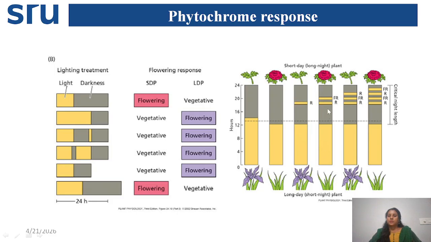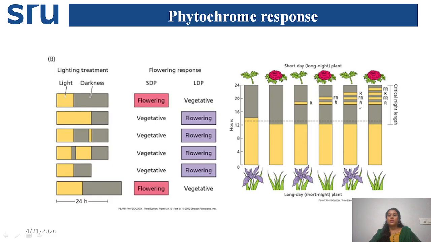Here you see, they interrupted this night period, but first they gave red light. Suddenly, the red light means the PR is converted into PFR. That PFR inhibits flowering in short day plants. But here what happens? Red light is followed by far-red light. Far-red light again converts PFR to PR, so it removes the PFR inhibition. That's why when the end light is far-red, the short day plants flower and long day plants won't flower.